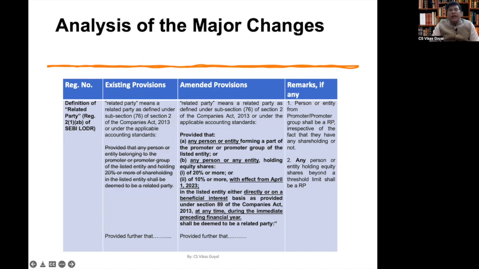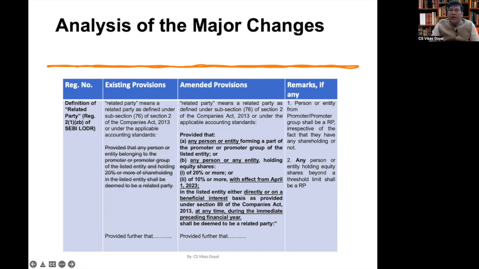Now, one more important thing is that this shareholding has to be directly or on a beneficial interest basis, as given under section 89 of the Companies Act 2013. Also, this shareholding has to be seen at any time during the immediately preceding financial year. So what it means is, if some entity becomes a shareholder in a particular year, in that year that party should not be treated as a related party, because you have to see whether any party had any shareholding in the company at any time during the immediately preceding financial year.